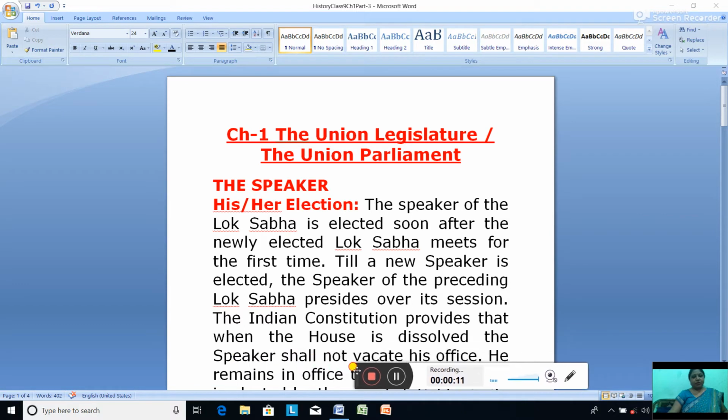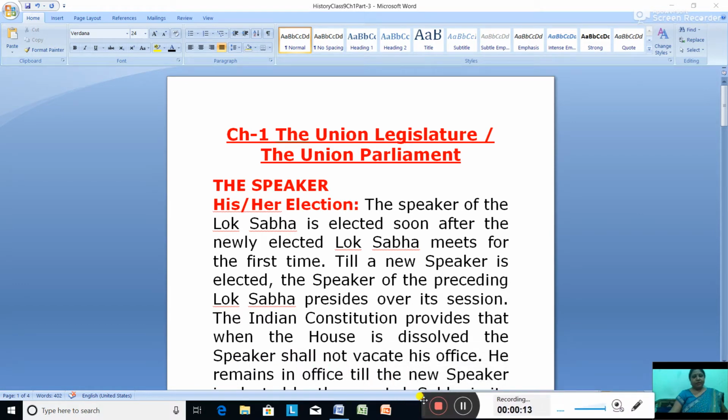Sabha, advantages of the Lok Sabha, all that's completed. In today's class, we'll do about the speaker. Okay, so here the speaker of the Lok Sabha, how the speaker of the Lok Sabha is elected. Speaker of the Lok Sabha is elected soon after the newly elected Lok Sabha meets for the first time.